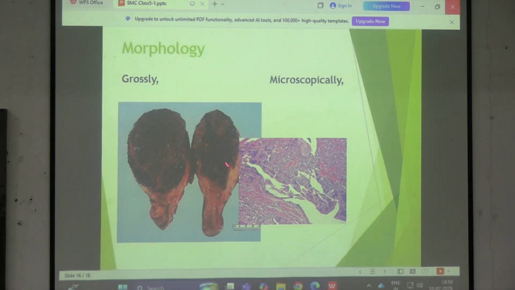দেখো একটু আগে আমরা যে কোরিওনিক ভিলাই এর পিকচারটা দেখিয়েছিলাম, সেখানে আমরা দেখেছিলাম যে there is a fibrovascular core and then there is presence of trophoblast all around. এখানে you can't differentiate any fibrovascular core. All you can see is যে red areas দেখতে পাচ্ছ, these are areas of necrosis, and it might be difficult to appreciate from ওইখান থেকে, but these are the anaplastic cells. এই যে cells এখানে আছে, so these are the highly bizarre cells which are either neoplastic trophoblastic cells or neoplastic syncytiotrophoblastic cells. ঠিক আছে, that is the morphology.